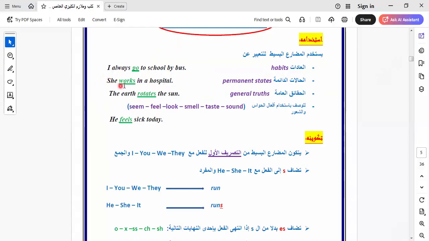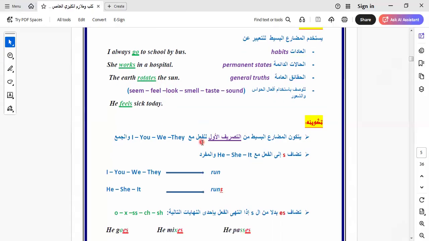Let's go to another one. He works in a hospital. So he is a doctor. No, not he. She works in a hospital. So she is a doctor. So she works; her task, or her work, or her job, will be in a hospital. The Earth rotates around the sun. I think it's a fact. You can't change it. The Earth rotating, or the sun rising every day, all these facts can't be changed.